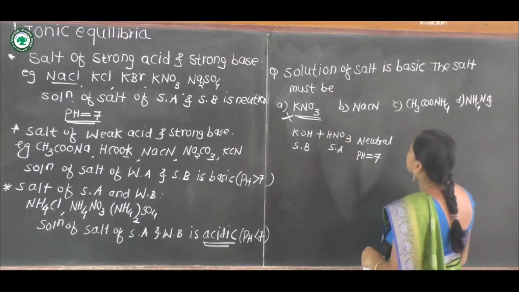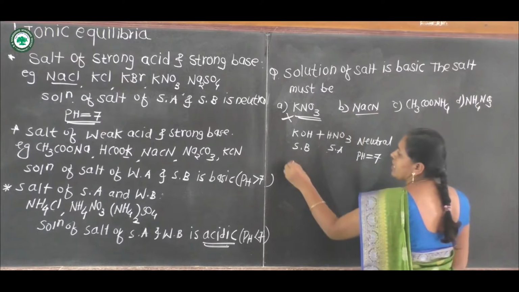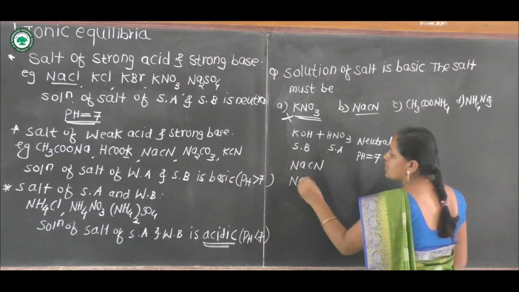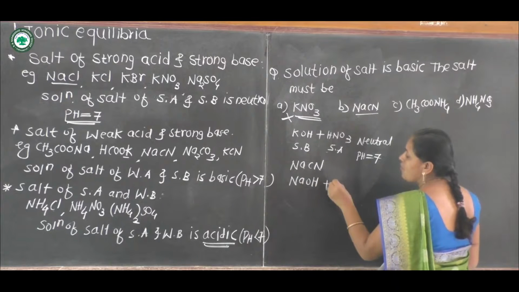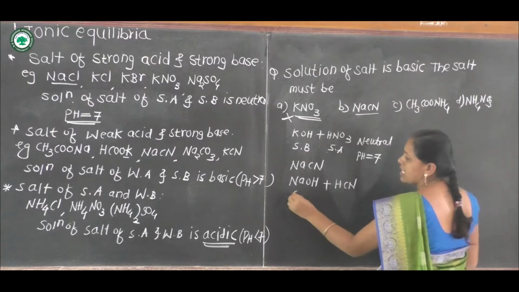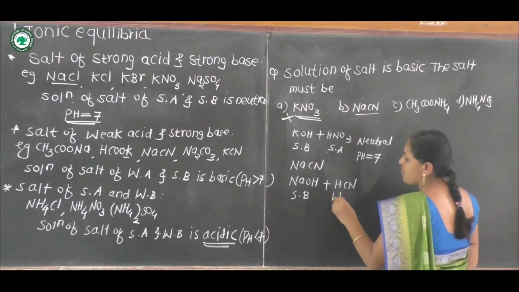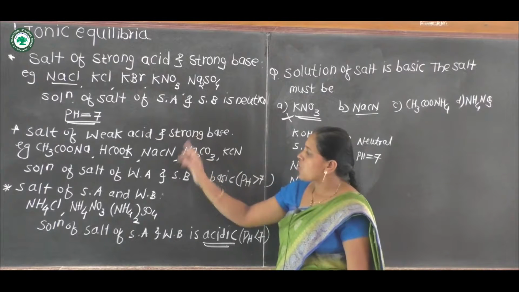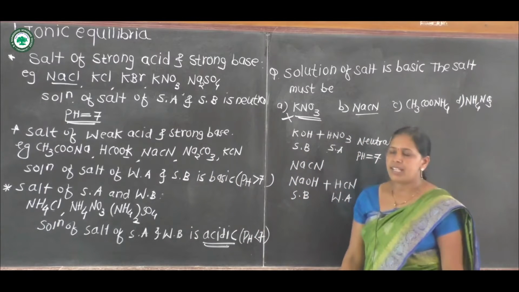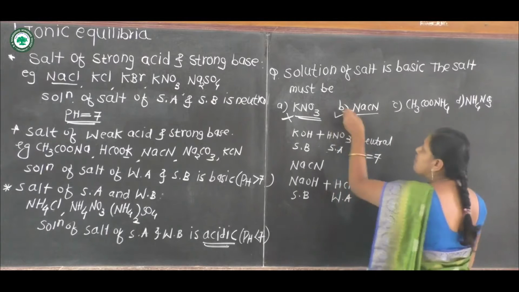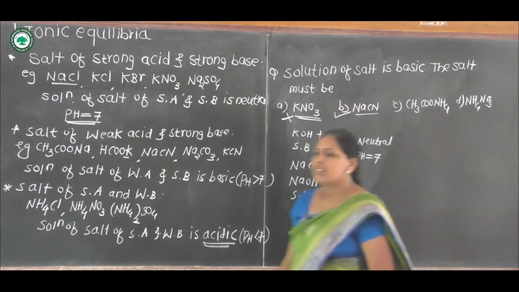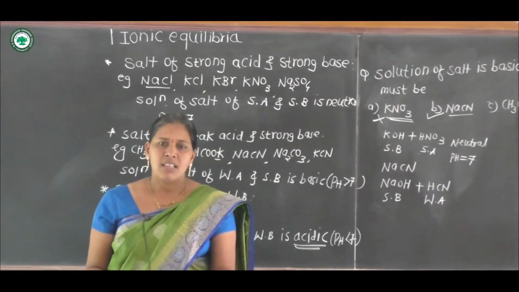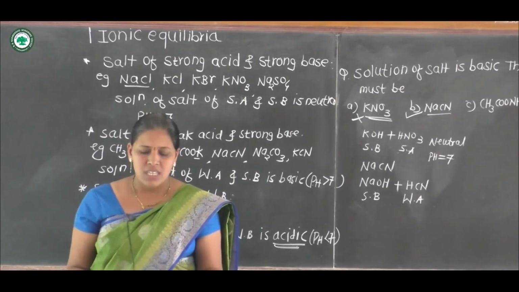Second option, sodium cyanide, NaCN, is the salt of strong base NaOH and weak acid HCN. It is a strong base and a weak acid. We know that a salt of weak acid and strong base is basic, that is pH is greater than 7. And this is your correct answer. NaCN is the correct answer. Such types of questions will be asked in your NEET and JEE examinations.